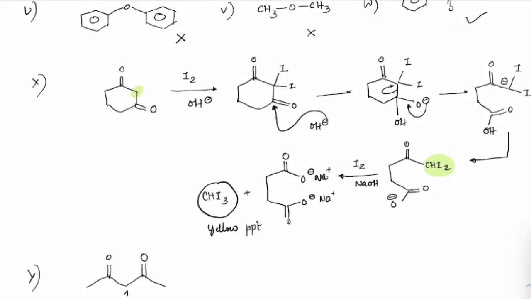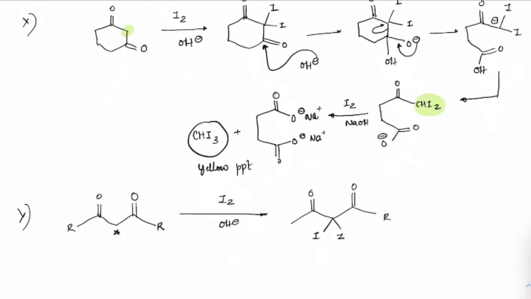Now, if I take the same active methylene but in a straight chain, here also we will observe the same thing happening, I2 and OH minus. So we will see here double bond O. I'll put this as R and R just to not confuse with those methyls. They might also undergo iodoform. That's a confusion we usually have. So we'll get double bond O, R, two iodines here, right? Then after that, further splitting, I'll write the final product here, OH minus I2. Got it?